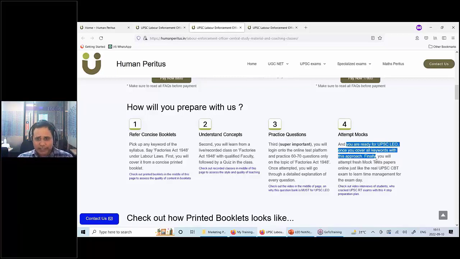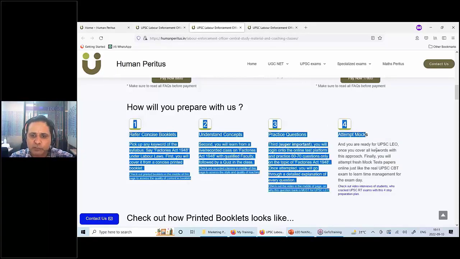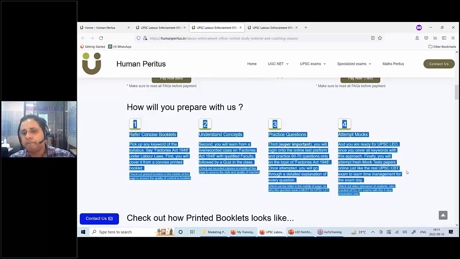So guys, what is our promise? If you go through these 4 steps with human apparatus, आपको इसके अलावा कुछ नहीं करना है. You don't have to touch any other book. You don't have to look at previous year papers. Nothing else. Whatever we give you, even if you have some books, put them aside. Whatever we give you, go through that and you will be ready for the exam.